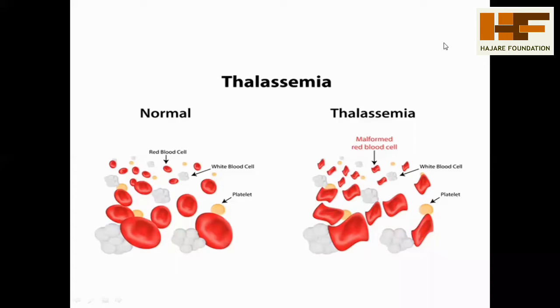Dear students, in the previous class we discussed some of the disorders. Today I will start the next disorder, thalassemia. This also comes under the Mendelian disorders. Thalassemia is similar to sickle cell anemia; here also the RBCs change their shape.